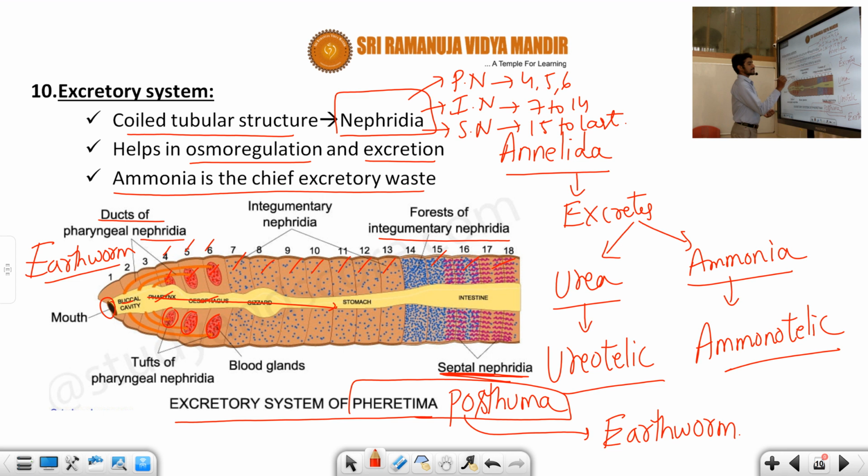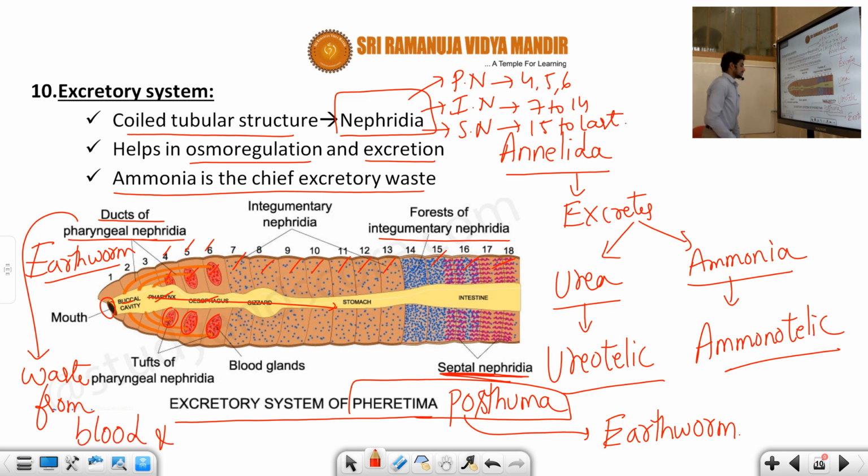I'll explain about that. The pharyngeal nephridia eliminate waste from blood and body cavity. This is a very important point, students. What is the function of the pharyngeal nephridia? It eliminates the waste from the blood and body cavity, and the remaining